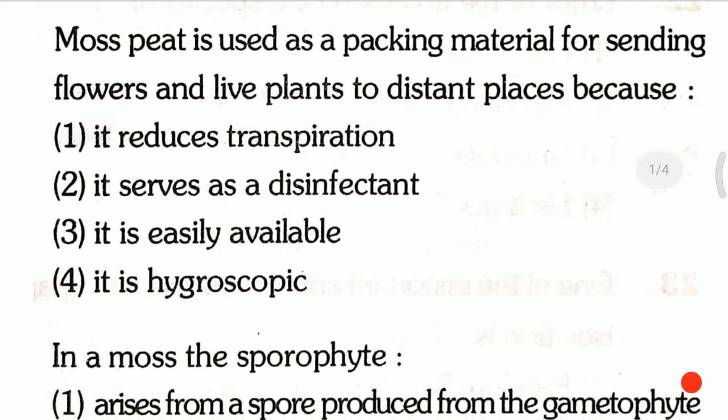Question third. Moss peat is used as a packing material for sending flowers and live plants to distant places because first, it reduces transpiration; second, it serves as a disinfectant; third, it is easily available; fourth, it is hygroscopic. Moss peat is used as packing material for sending flowers and live plants to distant places because, and the answer for this question is the fourth one, that is it is hygroscopic.